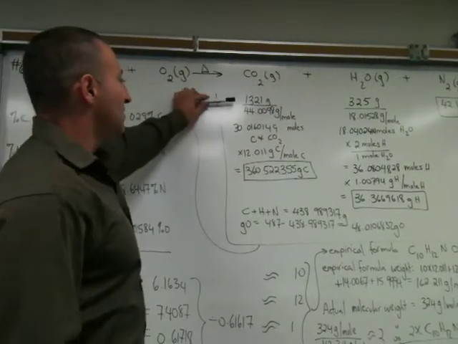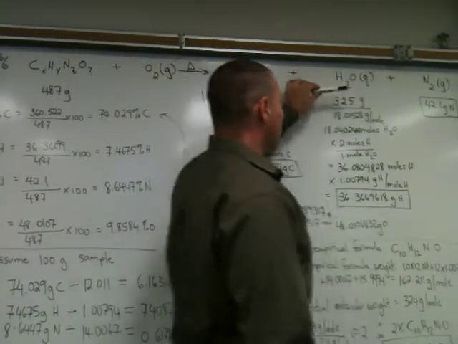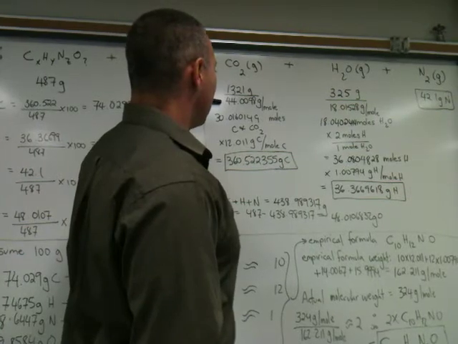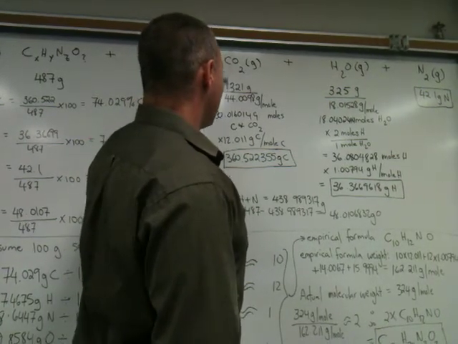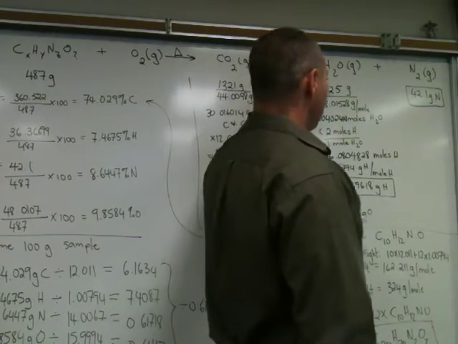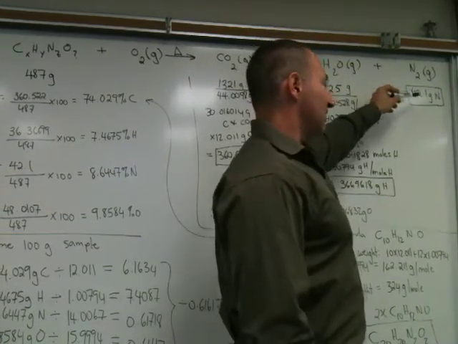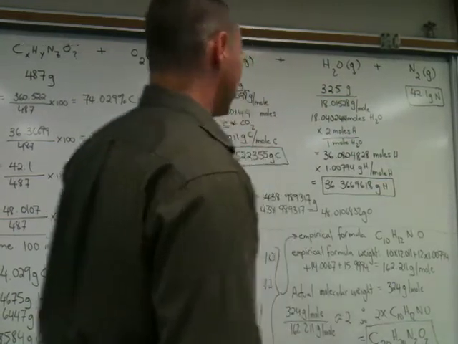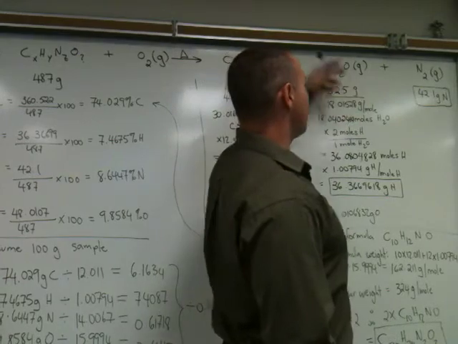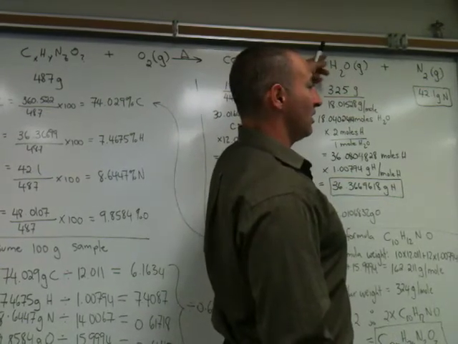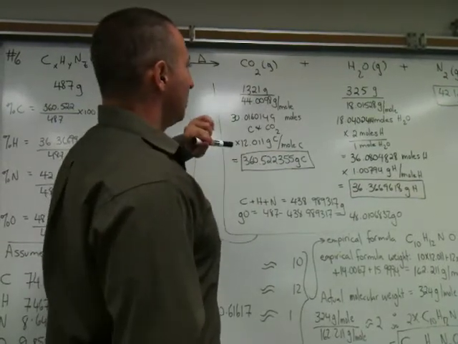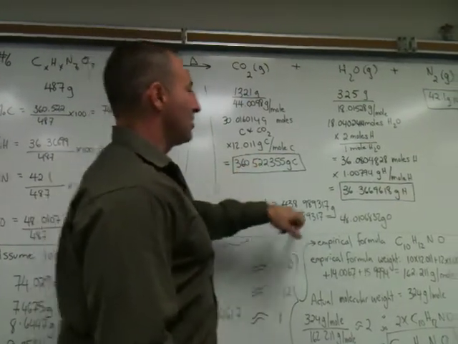We measure the mass of CO2 produced, the mass of water produced, and the mass of nitrogen produced. We divide by the molecular weights of each of these molecules. Carbon dioxide has a molecular weight of 44. Water has a molecular weight of 18. We don't have to do it for nitrogen because they tell us right off how many grams of nitrogen is produced. And nitrogen is the only substance produced. It's not produced in combination with another atom.